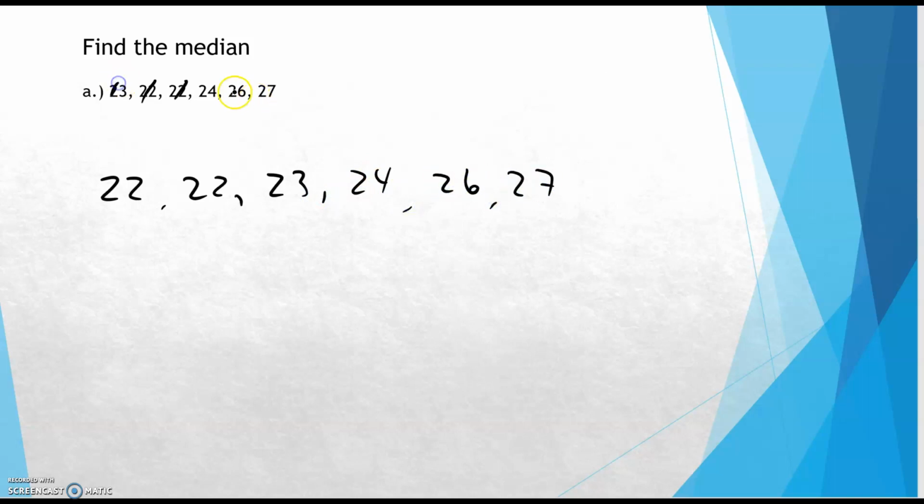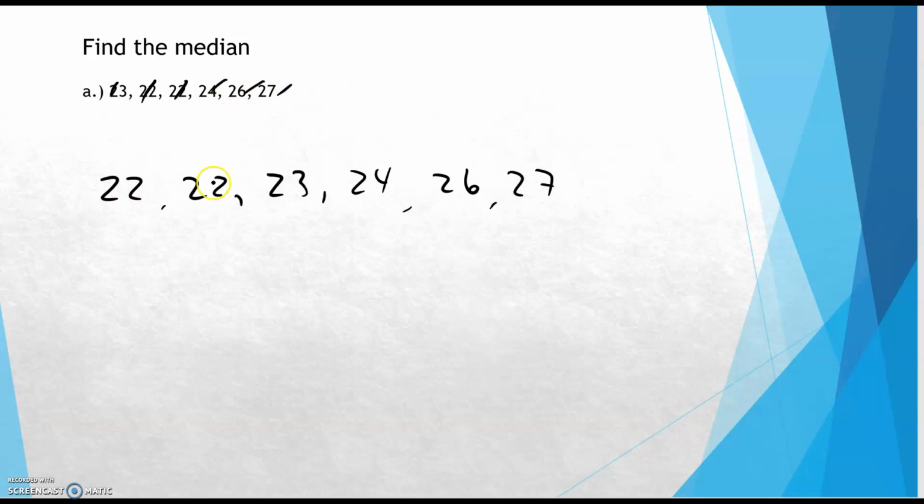Okay, so find the median. Number 1, is the data in order? Nope, this data is not in order, so the first thing that we need to do is put it in order. So 22, 22, 23, 24, 26, and 27.